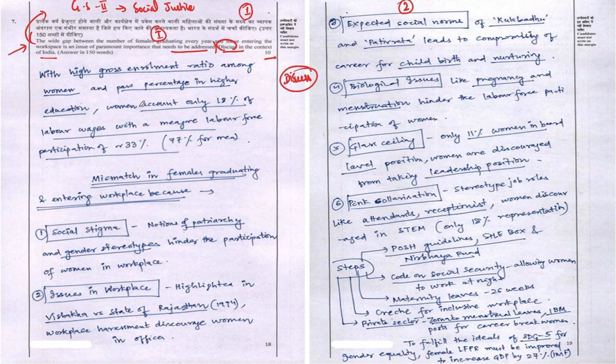So let's now go into the structure of the answer which has been written by All India Rank 2 Animesh Pradhan, friends. The answer starts with an introduction, but he has written the introduction in 5 lines. I would say 2 to 3 lines would be ideal. But one thing which looks very unique in his introduction is the usage of data. He has used various data to justify, especially data related to females graduating and those entering the workspace. And this is something very unique.